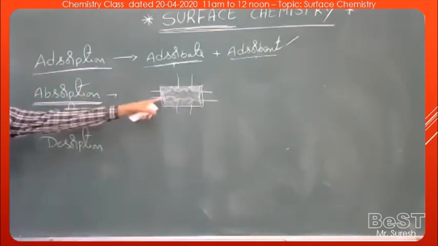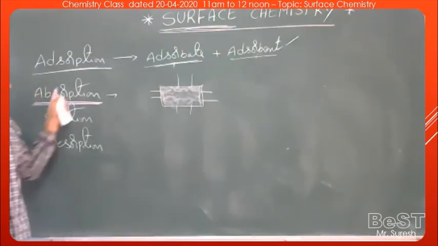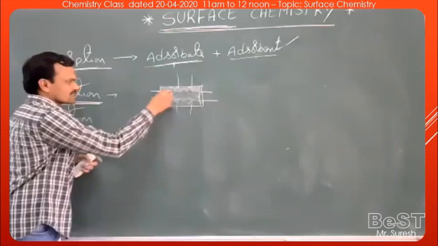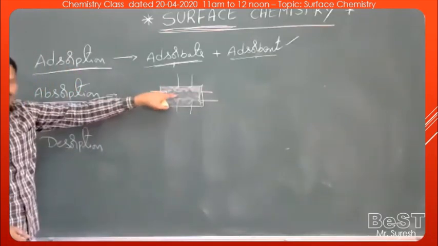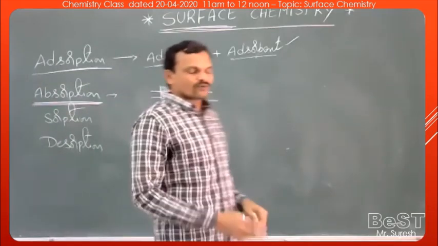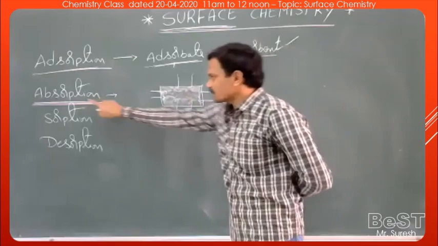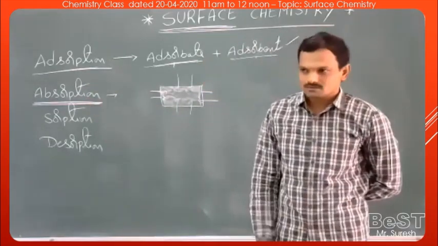This is an example of absorption: the distribution of the molecules of a substance uniformly in the bulk of another substance. Simply, the uniform distribution of a substance into the bulk of another substance is called absorption.